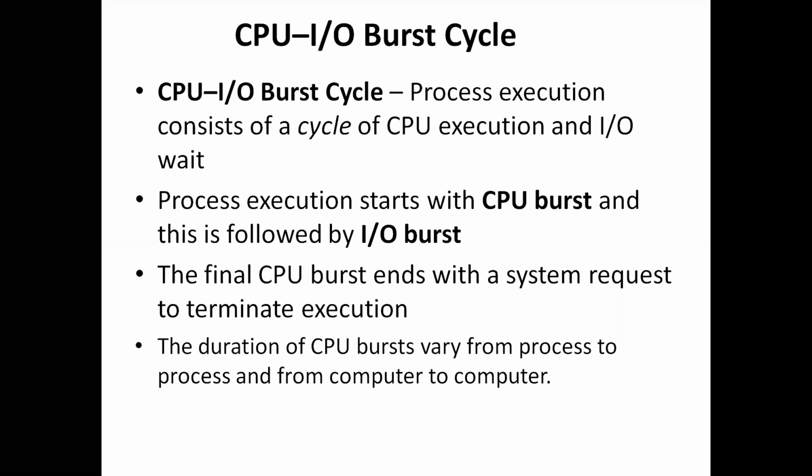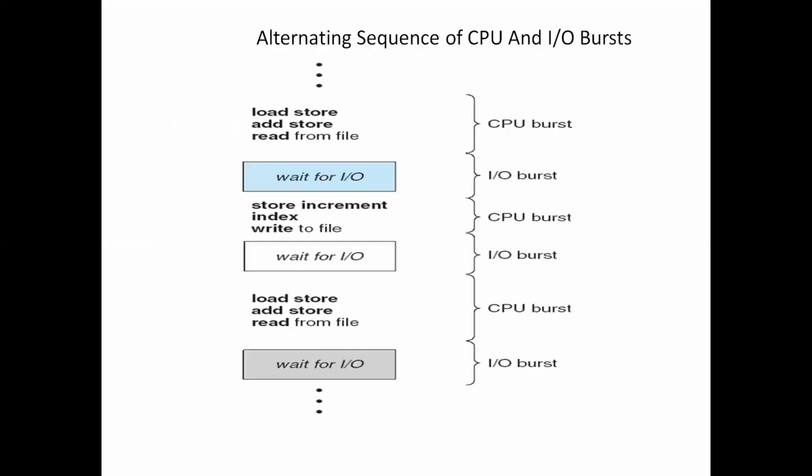The duration of a CPU burst will vary from process to process and from computer to computer. We'll see it with the diagram here. This is the alternating sequence of CPU and IO bursts. As we discussed, the process execution always starts with a CPU burst and that will be followed by an IO burst.